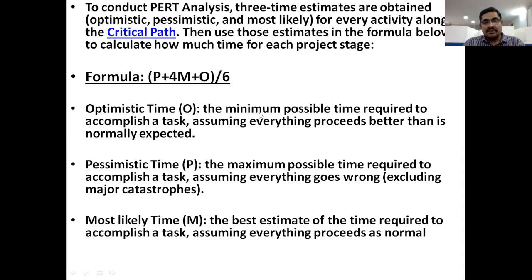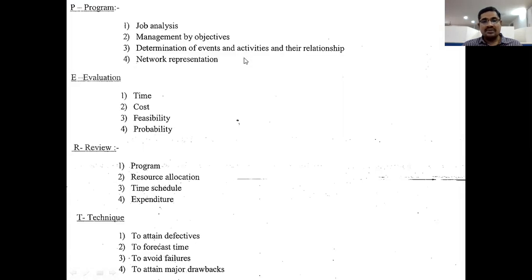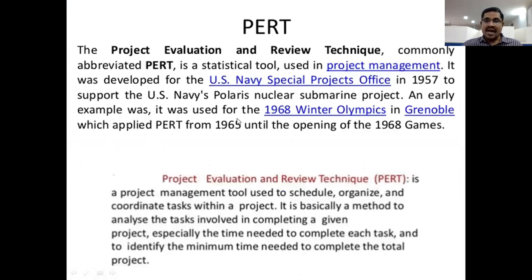Optimistic time means the minimum possible or shortest time for each activity. Pessimistic time means the maximum or longest time for each activity. And most likely time means the normal time for each activity. After estimating these three timings and using this formula, we get an average time for each activity. Then we can draw the network diagram by using this average time.